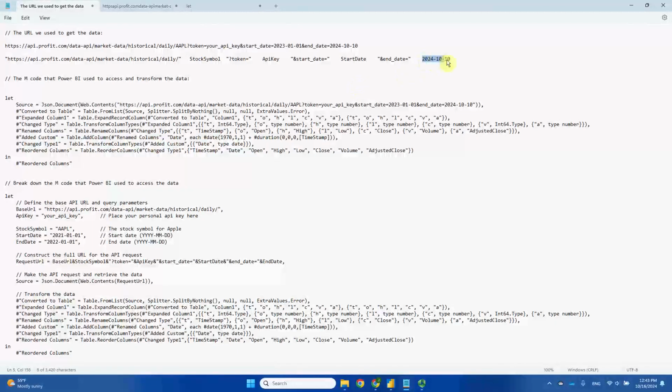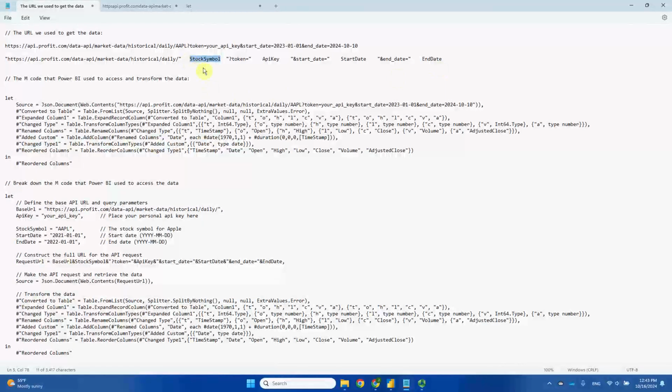And for the ending date, I'm going to call it end date. It's another parameter. So in this way, I basically redefined the stock symbol, the API key, the start date and end date as what we call parameters. You can change the contents of those parameters. So you can access different stocks, different dates, and use different API keys.